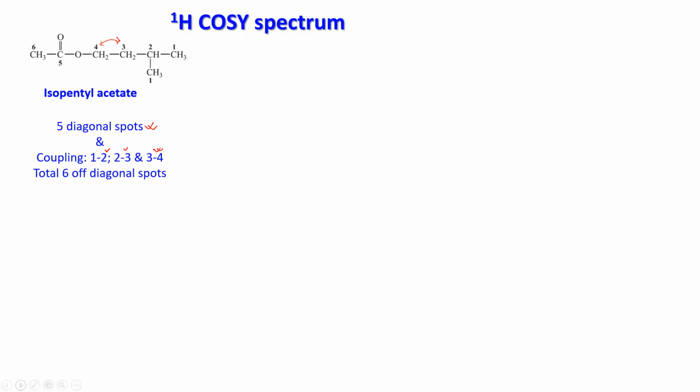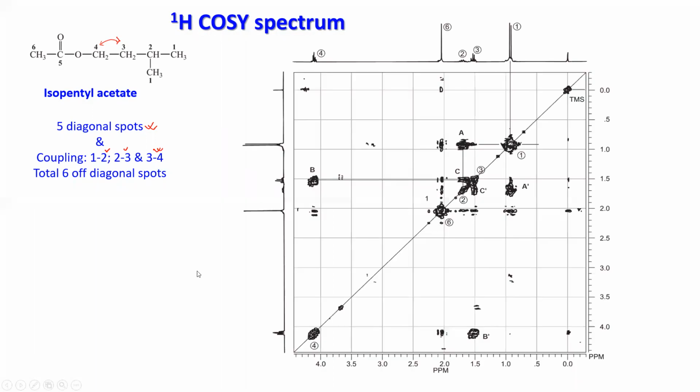Now let us look at the COSY spectrum of this molecule. Here the numbers are already placed, 1, 3, 2, 6, and 4, to make it easier. And on this axis, let us put the numbers also. Now it's very complicated, right?